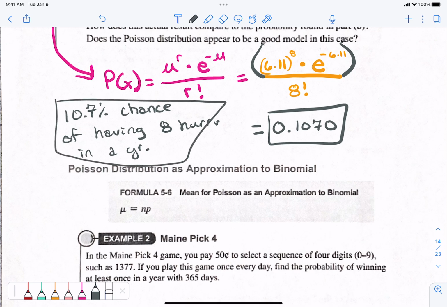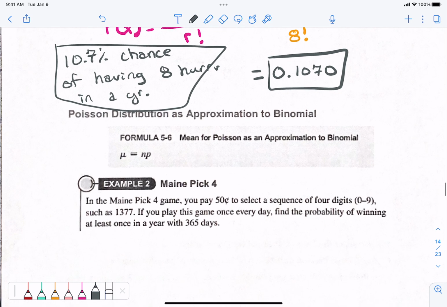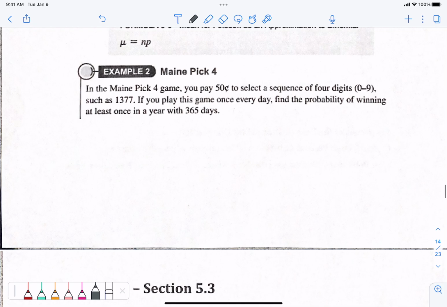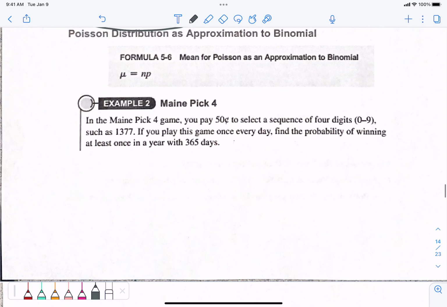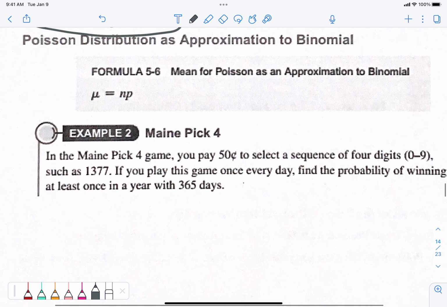We're still finding probability like we did with binomial, but they're giving us information that is not n, p, q, r, so we have to use a different formula. But we're doing the same thing. Okay, go down here. The Pick 4. Is this the last one? We're almost done. All right, Pick 4.